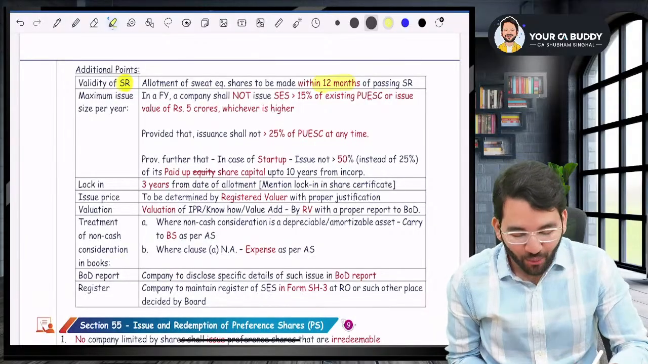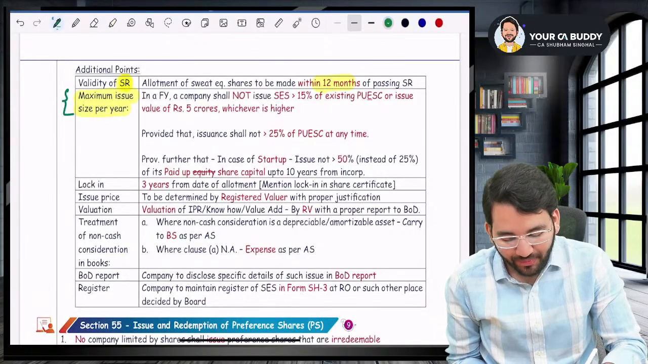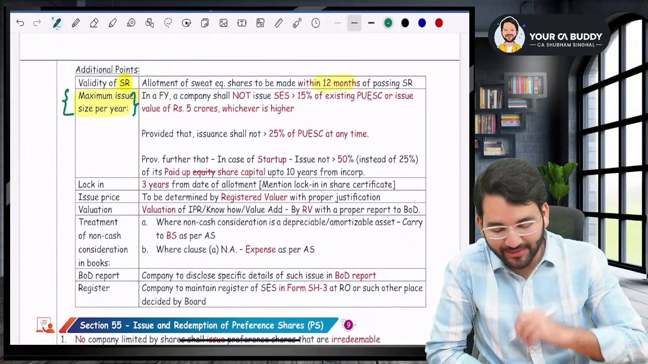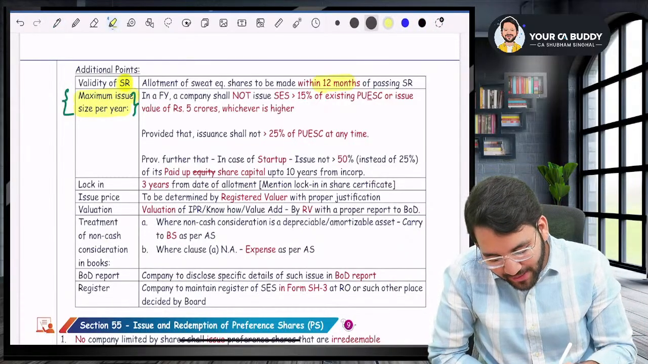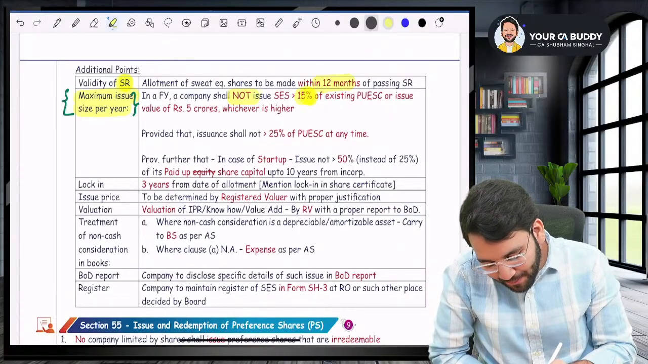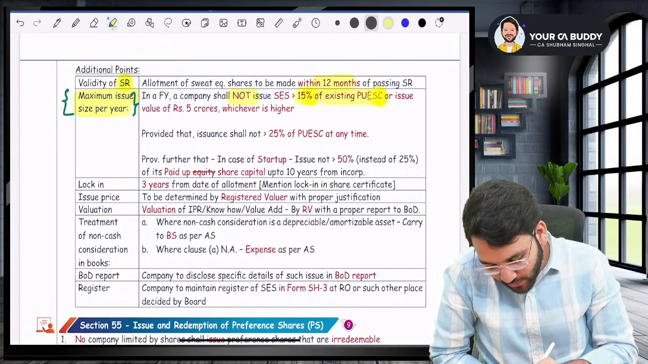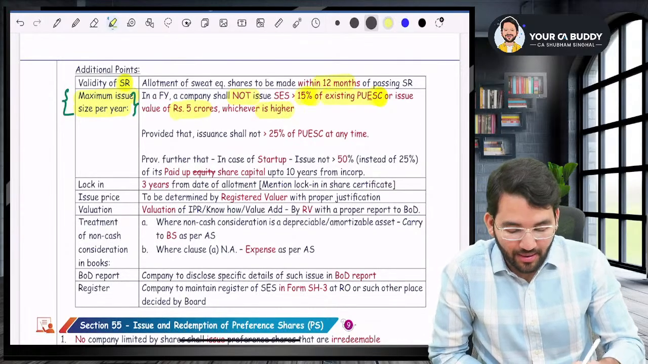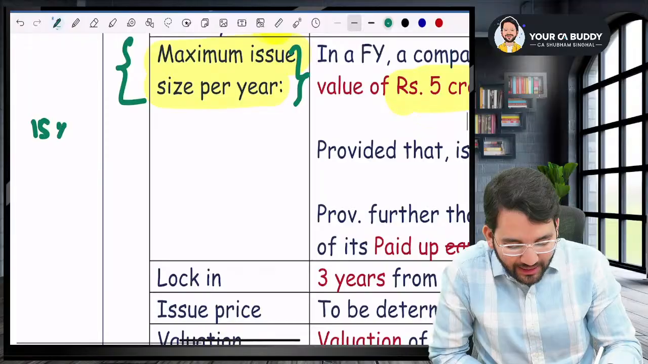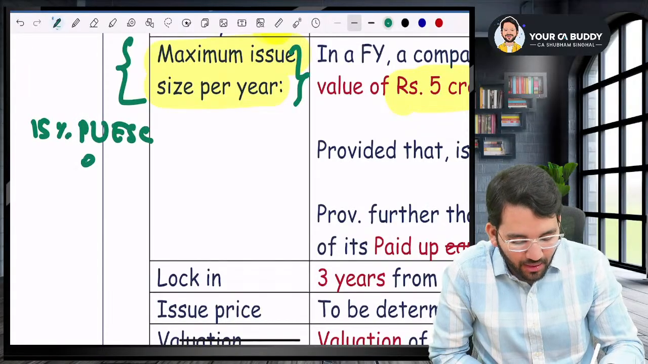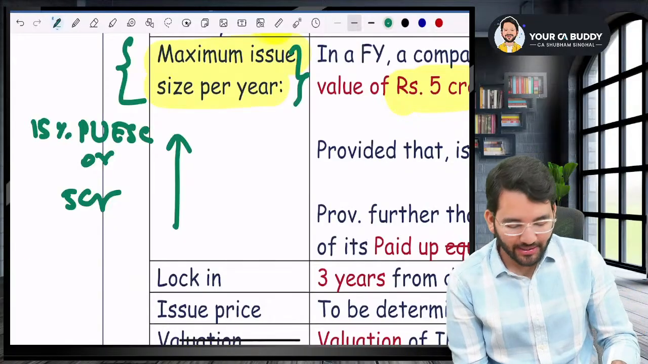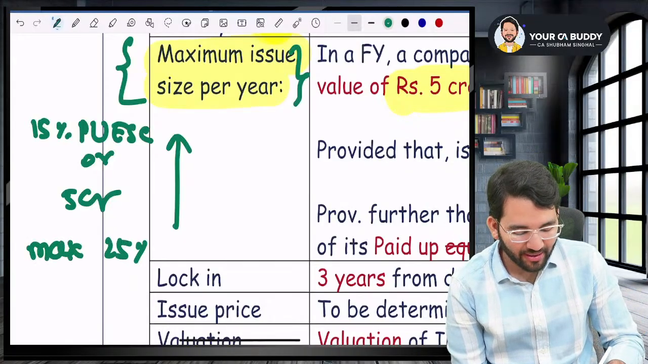Sir, next question. What is the maximum issue size per year? Listen to me very carefully. It shall be not more than 15% of the paid up equity share capital or 5 crore rupees, whichever is higher. So the limit is 15% of paid up equity share capital or 5 crores, whichever is higher. But in any case, sir, it shall not exceed 25%.